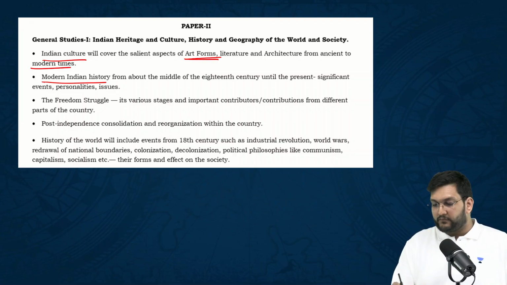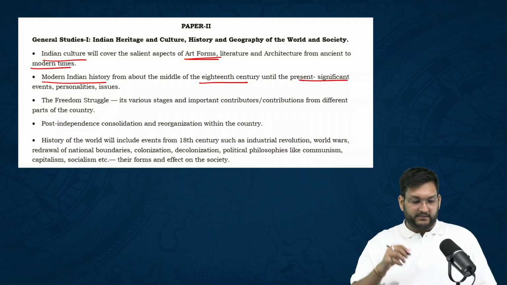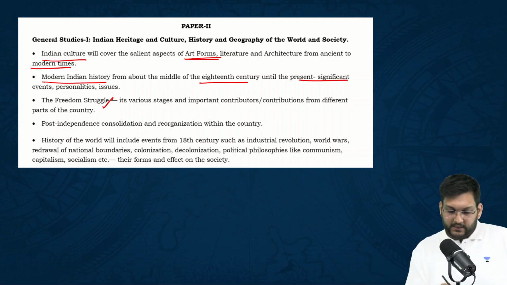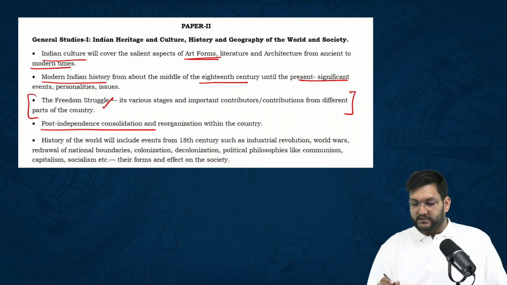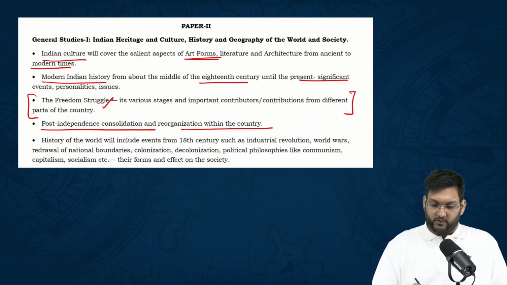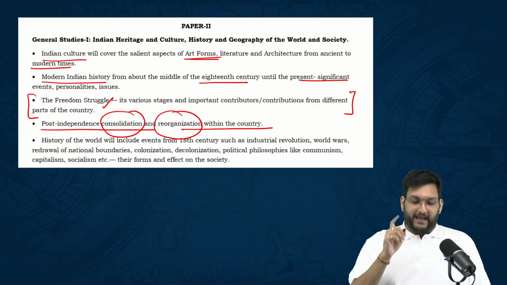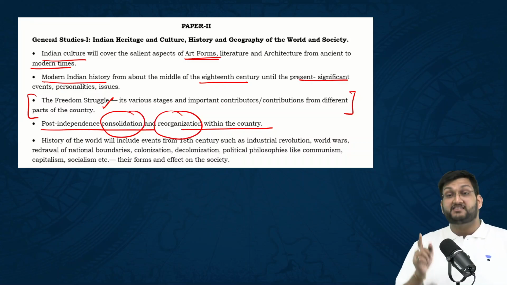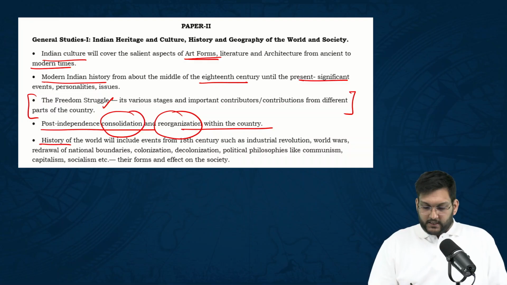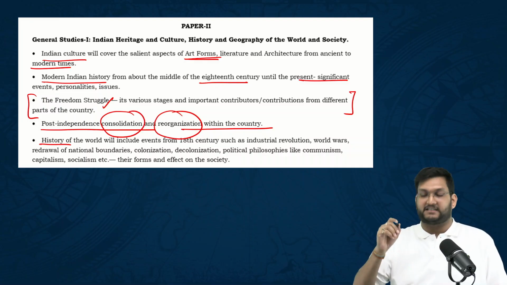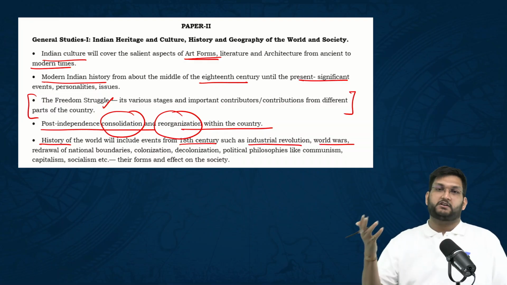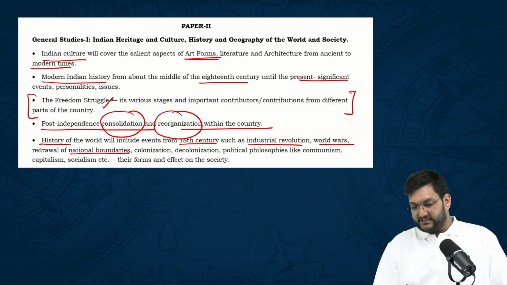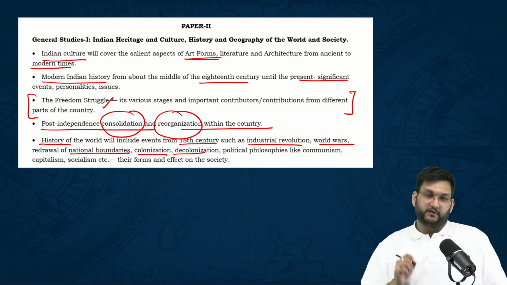Modern history from the 18th century till present. Freedom struggle is specifically mentioned. Post independence, consolidation, and reorganization. Two words very important: consolidation and reorganization. Thereafter, history of the world, including events from the 18th century, such as Industrial Revolution, World Wars, unification of Germany and Italy, colonization, decolonization, and political philosophy.